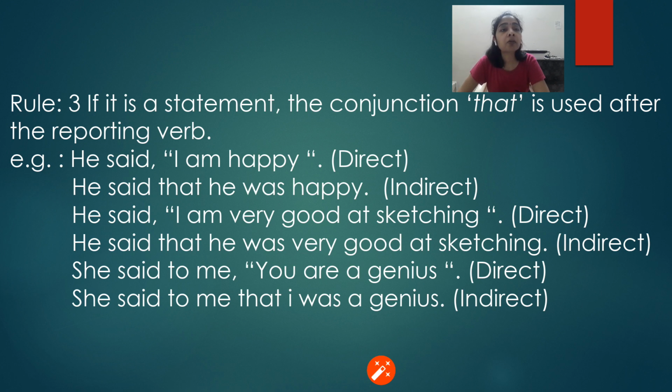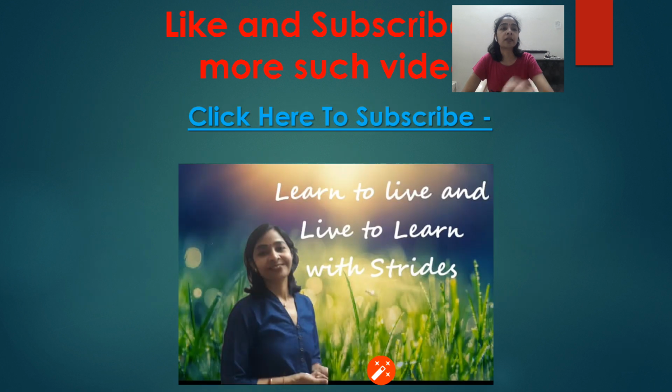Changing it into indirect speech: she said to me that I was a genius. So whenever there is a statement in the quoted words, "that" is added after the reporting verb while changing into indirect speech. Hope you understood these rules, that when the reporting verb is in present, past or future, what are the changes that we make while changing it into indirect speech.